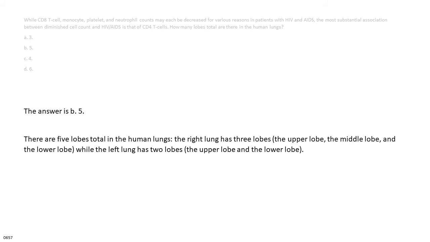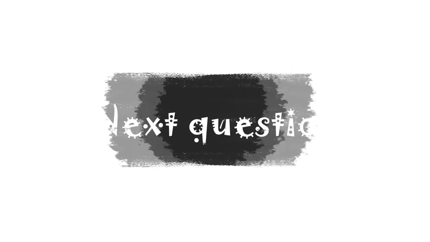The answer is B. 5. There are 5 lobes total in the human lungs. The right lung has 3 lobes, the upper lobe, the middle lobe, and the lower lobe, while the left lung has 2 lobes, the upper lobe and the lower lobe.